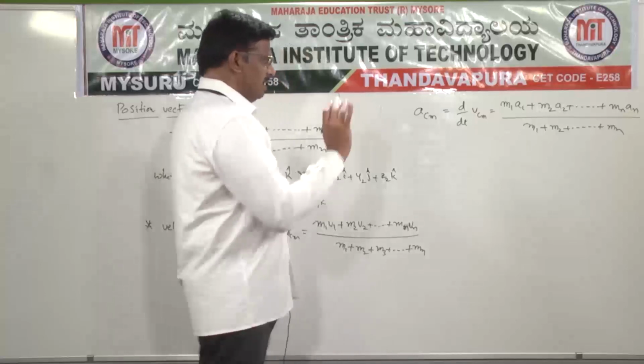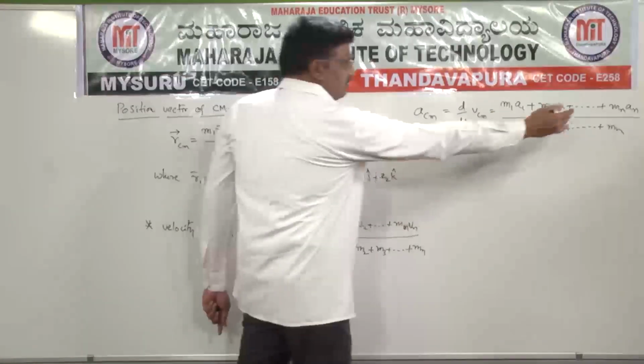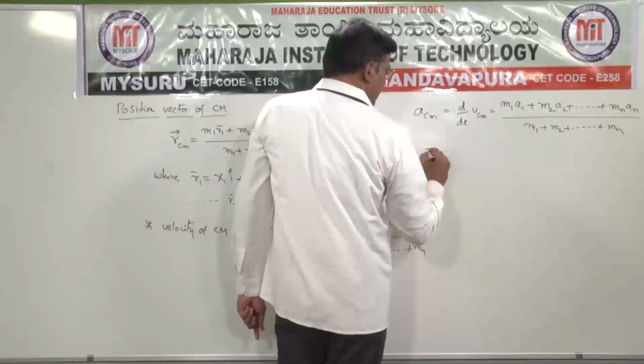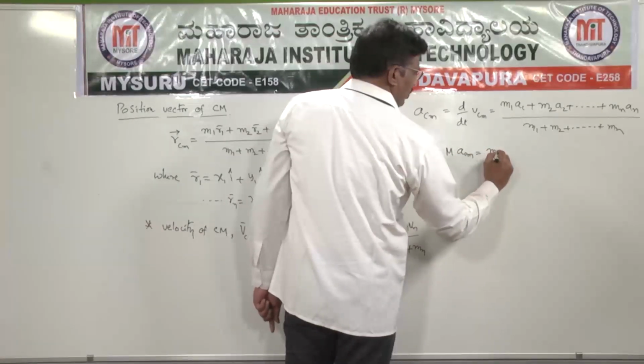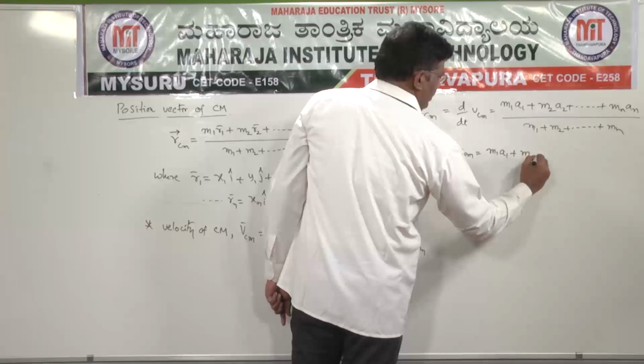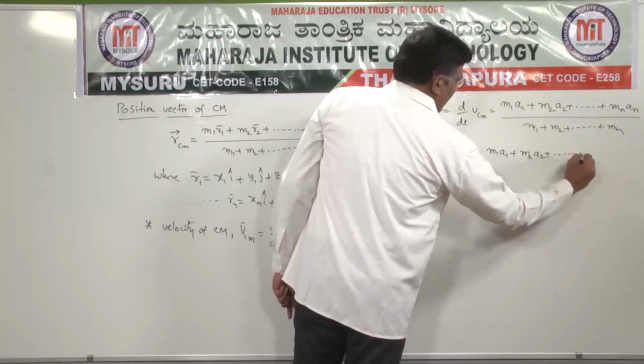Now the denominator value is capital M. By cross multiplication we can write it as M into A_CM is equal to m1 a1 plus m2 a2 plus and so on plus